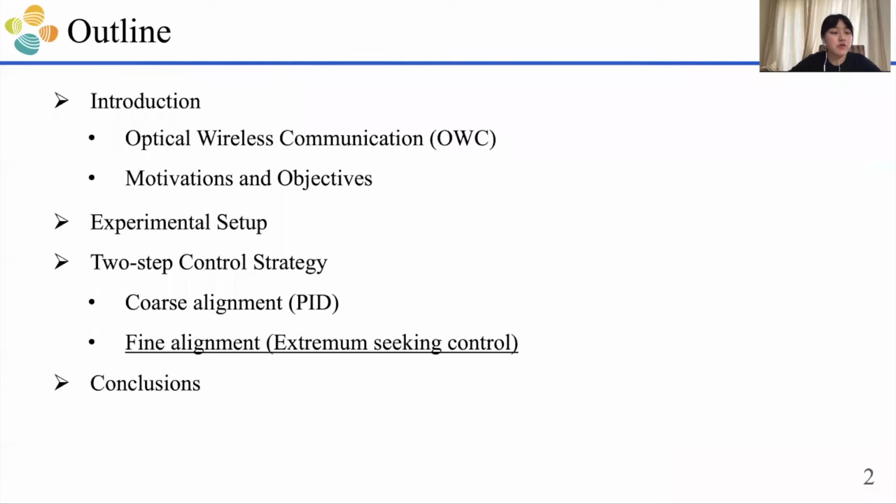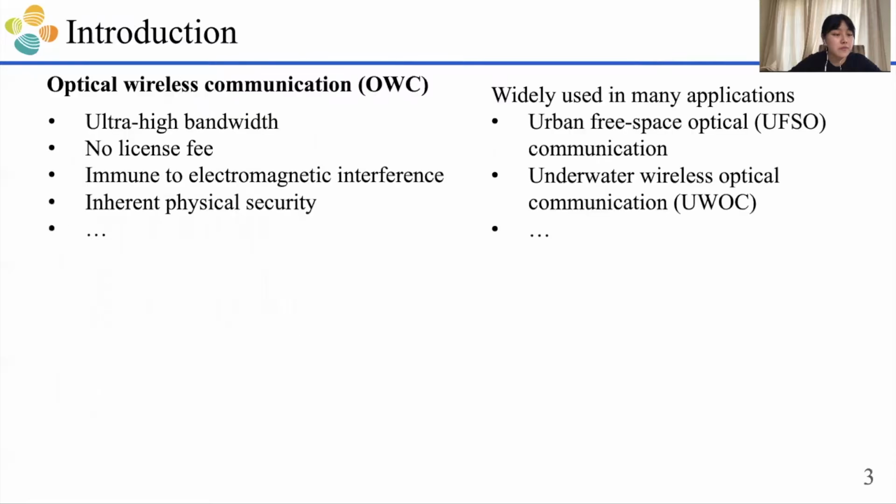First, I will give a brief introduction to the optical wireless communication system, the OWC system, and then talk about the motivations and objectives of this work. Next, I will introduce the experimental setup, followed by the main part of this work, the proposed two-step control strategy, which consists of coarse alignment and fine alignment, and finally give the conclusions.